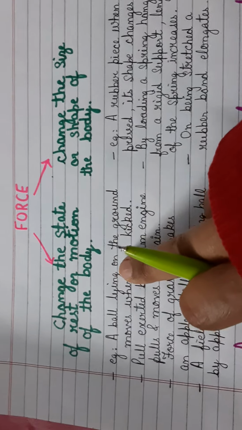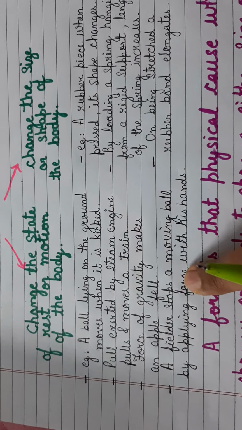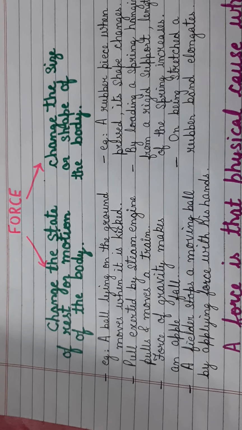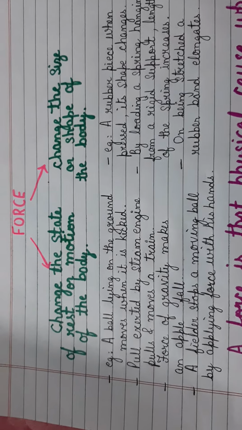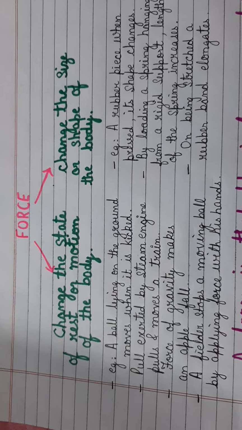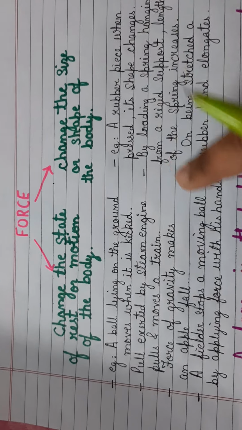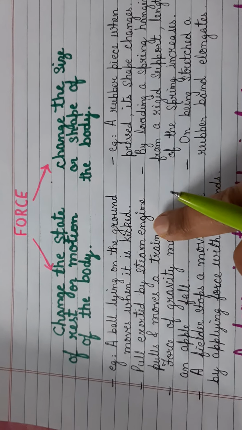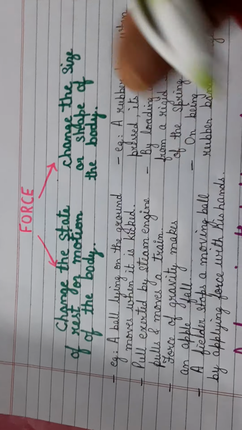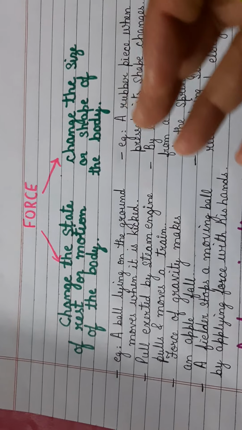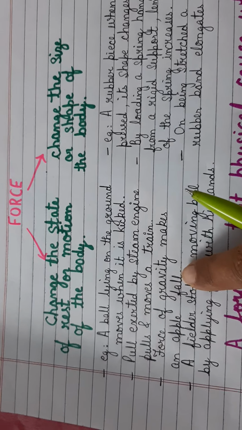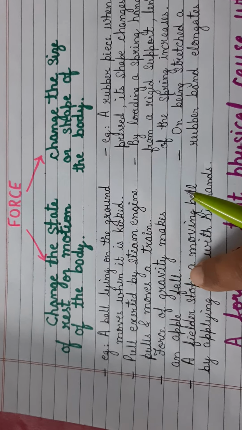Now here I have listed a few examples. For example, when there's a ball which is lying on the ground, it is at rest. Unless and until you kick the ball, it is not going to move. Similarly, in case of a steam engine, when that particular steam engine applies a force of pull on a train, it is able to pull the rest of the bogies of the train. Similarly, the force of gravity makes an apple fall.